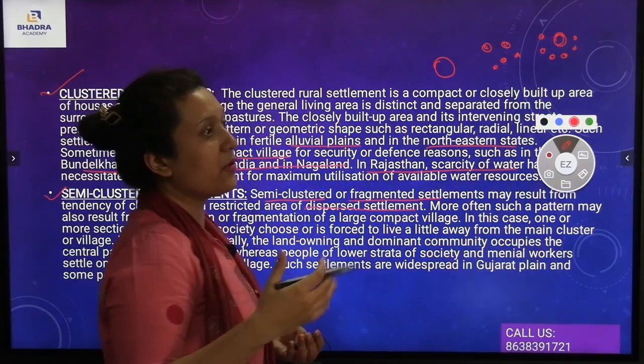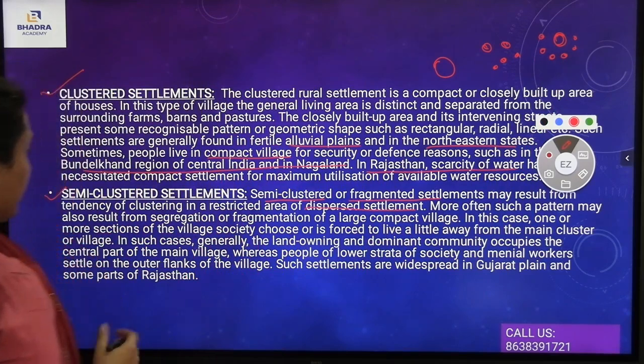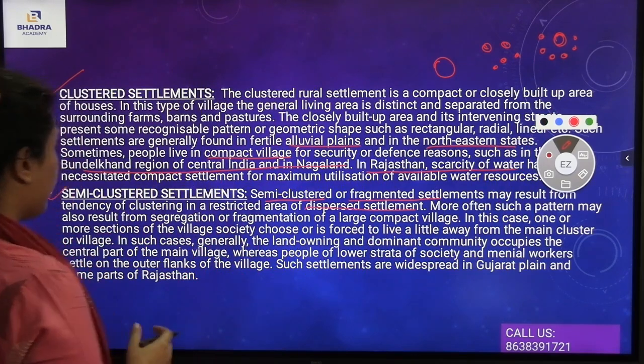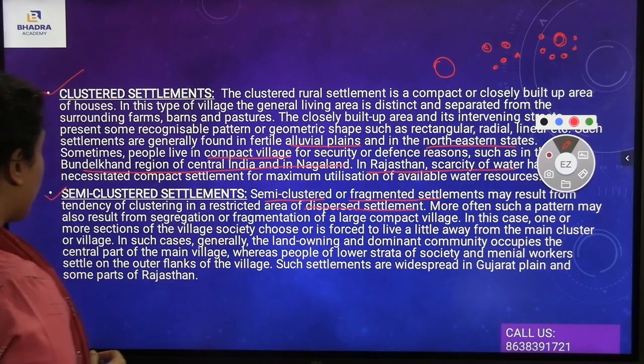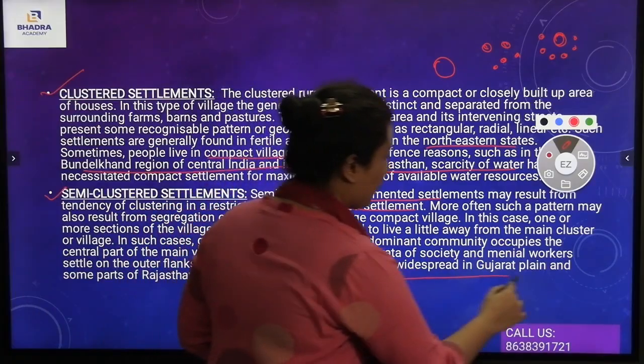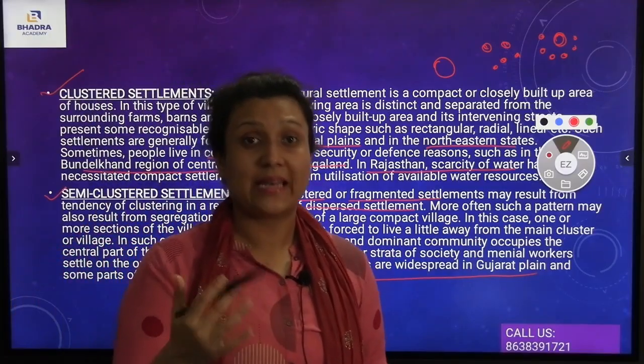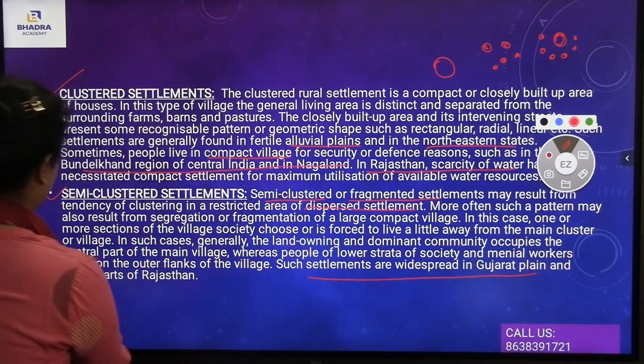So these are examples of semi-clustered settlements. Such settlements are widespread in the Gujarat plain and some parts of Rajasthan.